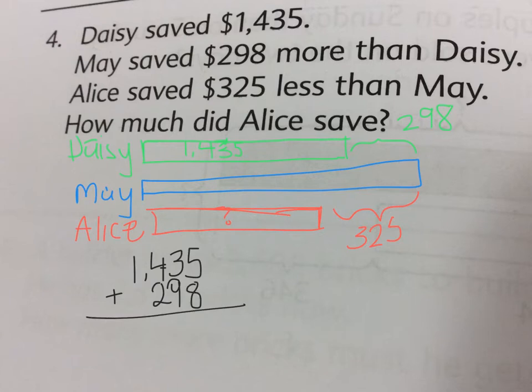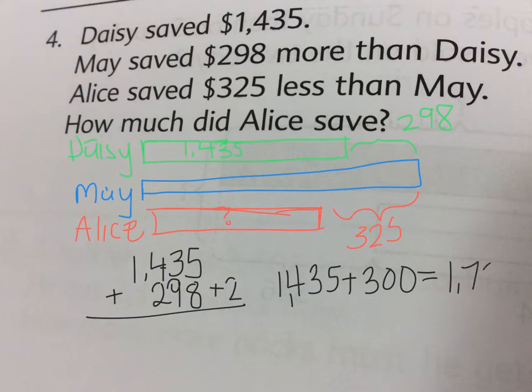I was thinking of pulling two more over from 1,435 to make it 300. So if we add 2 to 298, that makes it 300. 1,435 plus 300 is an easy problem to do in my head. That's 1,735. But since I added an extra 2, now I have to take it away. So if I take away 2, that gives me 1,733. So I know that May has $1,733.